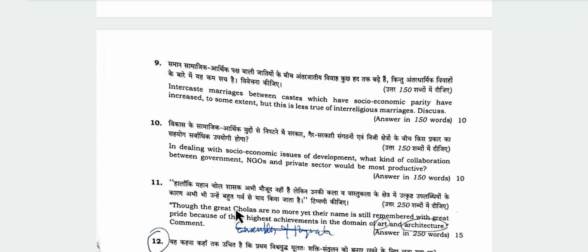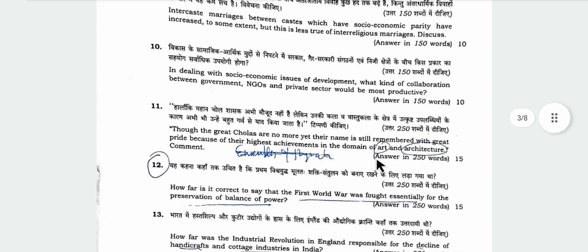Now coming to question number 11, great Cholas are no more yet their name is still remembered. This question is also a repeated question. It came in 2022. So we can see again that PYQs are important, be it prelims or mains. Their name is still remembered with great pride because of the highest achievement in art and architecture. You have to talk about art as well as architecture.